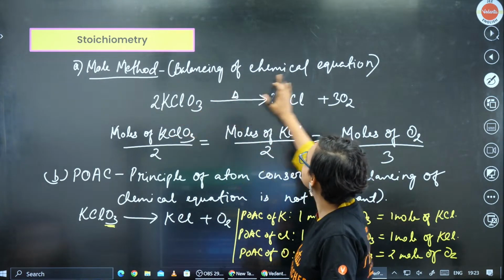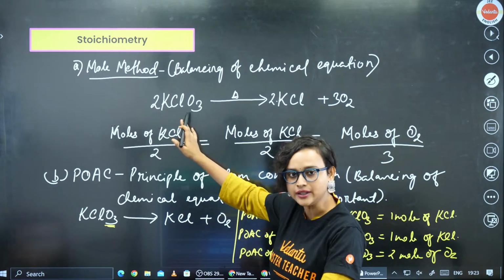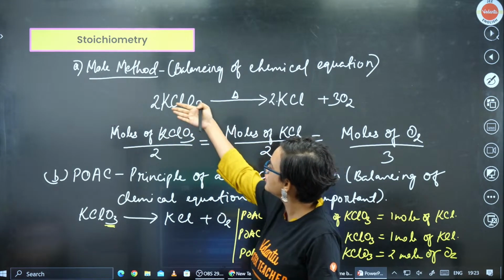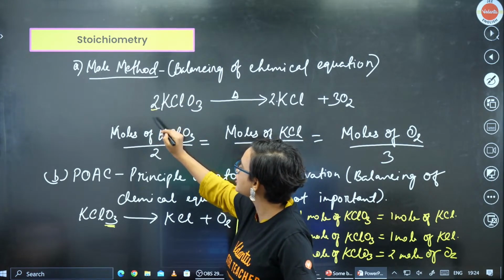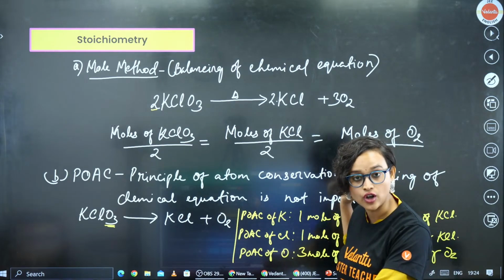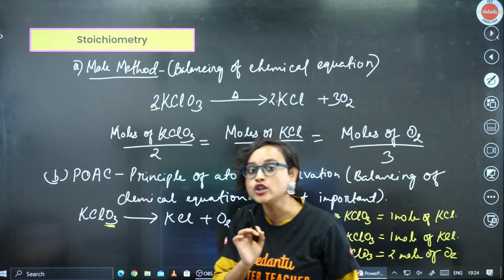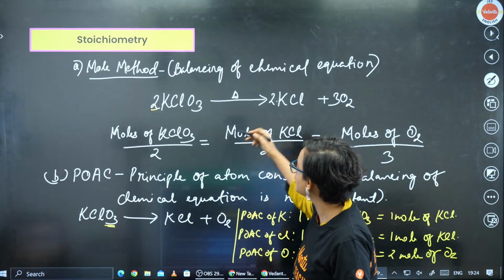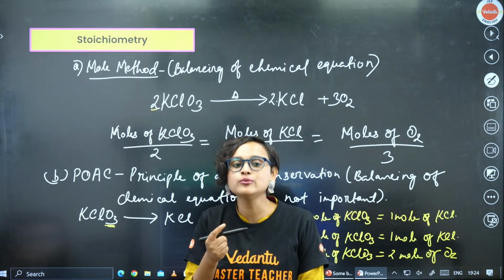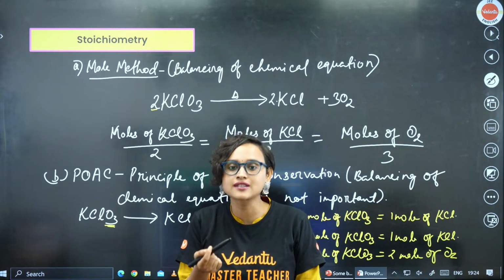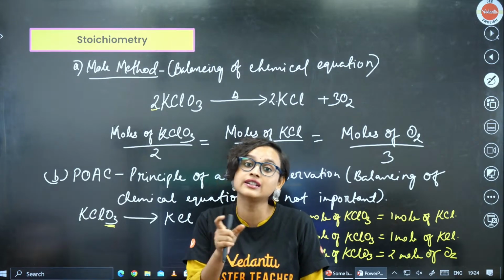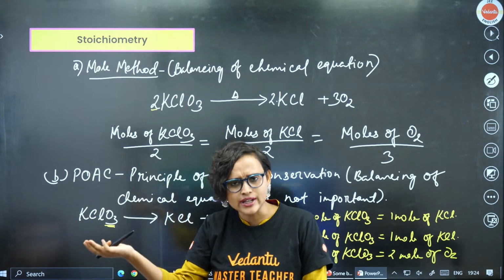For mole method, you had to balance the chemical equation, right? Once you balanced, all you had to do is divide the moles of KClO3 by the coefficient. This is your coefficient, just divide it. Alright, that's how you solve it. And basically what they want to say is, these ratios are supposed to be equal. So if you are given a stoichiometry problem, basically stoichiometry problems will be related to limiting reagent, excess reagent. And there will be other questions as well, right?